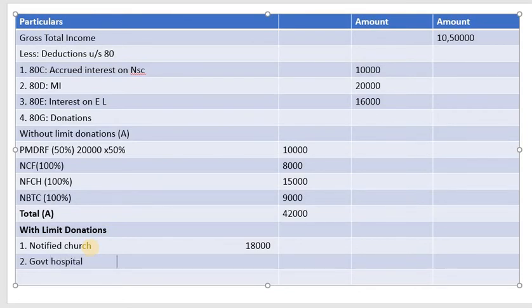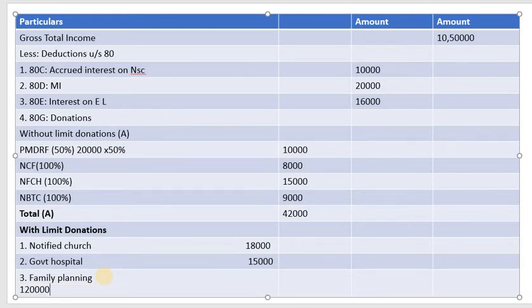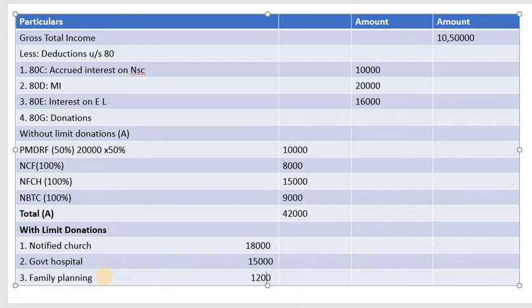So again here it is 15,000. Then this is the last one, family planning. So what is the donation for family planning? It is 12,000.